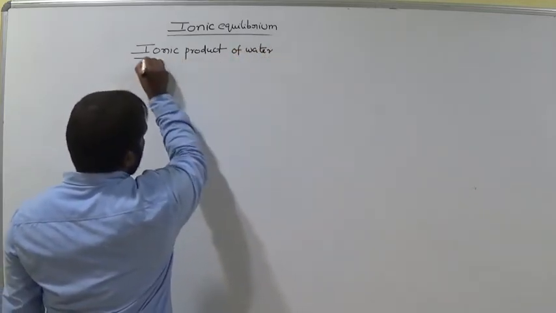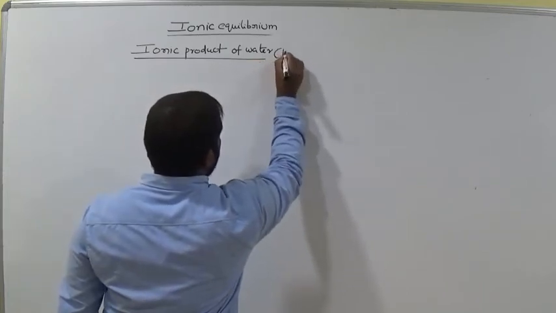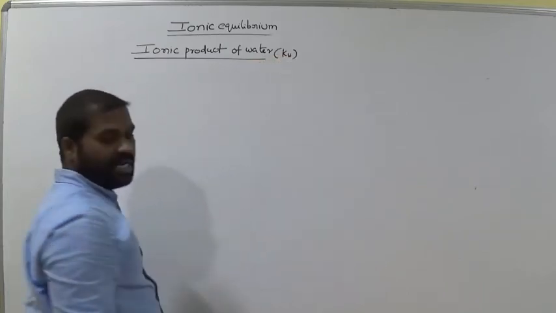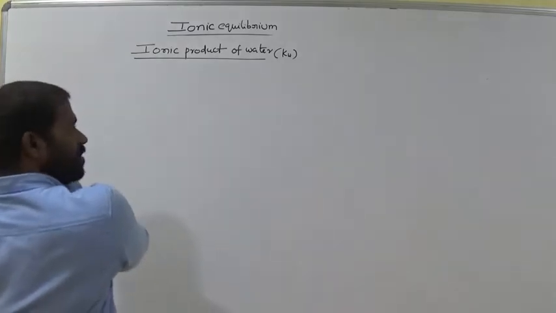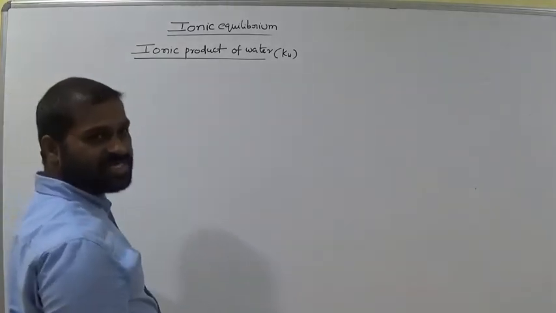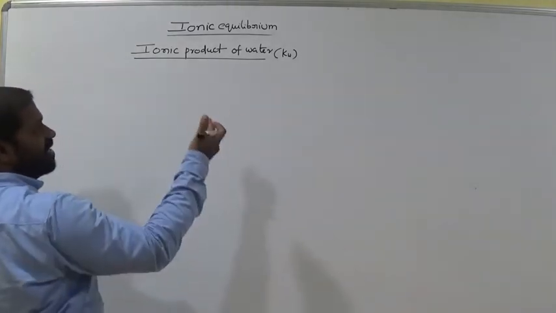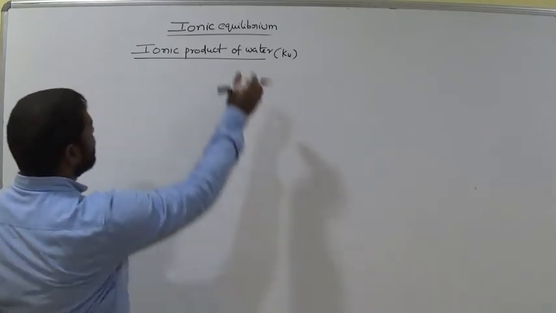Ionic product of water is denoted with Kw. W means water, Kw. It is also an equilibrium constant, but for water it is Kw. Okay, remember this.